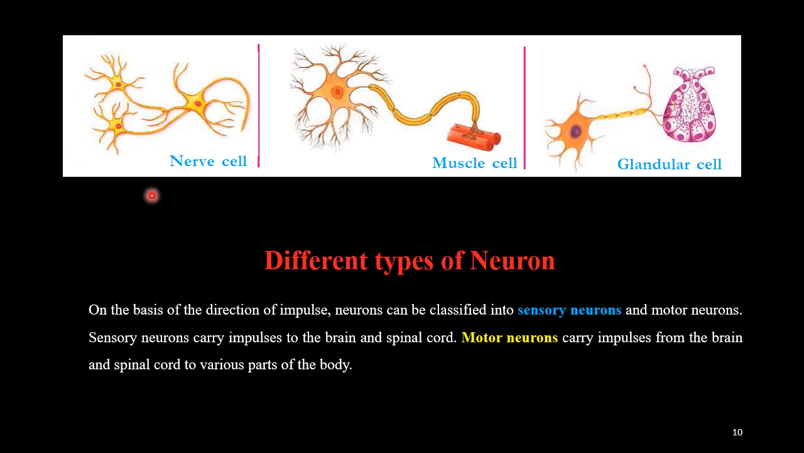Then these are the various synapses. This is nerve to nerve synapse, this is nerve to muscle cell synapse, and this is nerve to glandular cell synapse. So these are the three kinds of synapses.